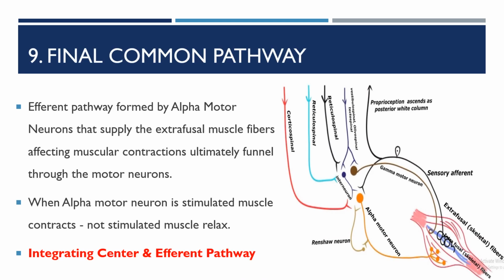Final common pathway: the efferent pathway formed by the alpha motor neuron. It is a motor nerve fiber, an efferent fiber, that supplies the extrafusal muscle fibers. All the neuronal influences affecting muscular contraction ultimately funnel through the motor neurons, so that is called the common final pathway.